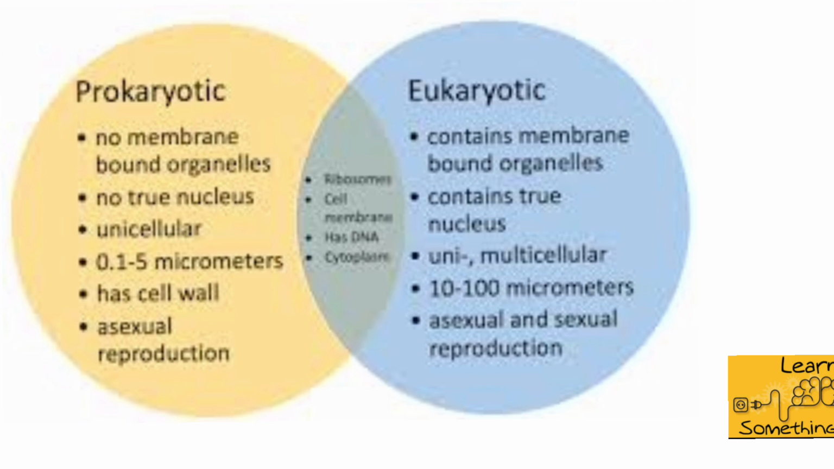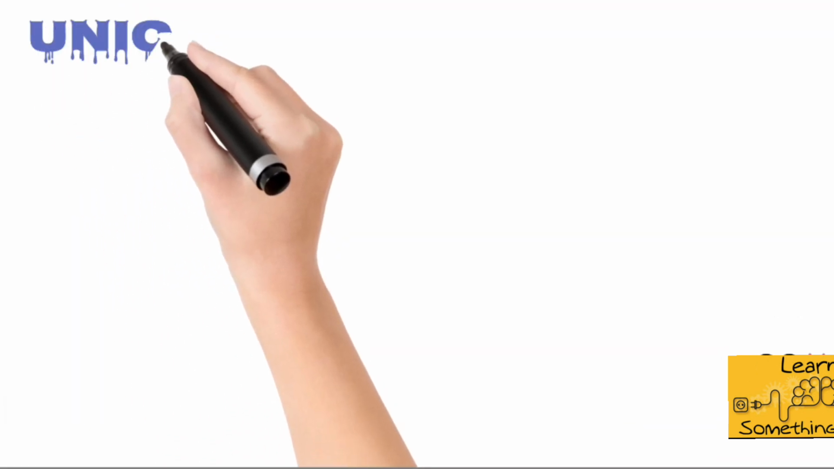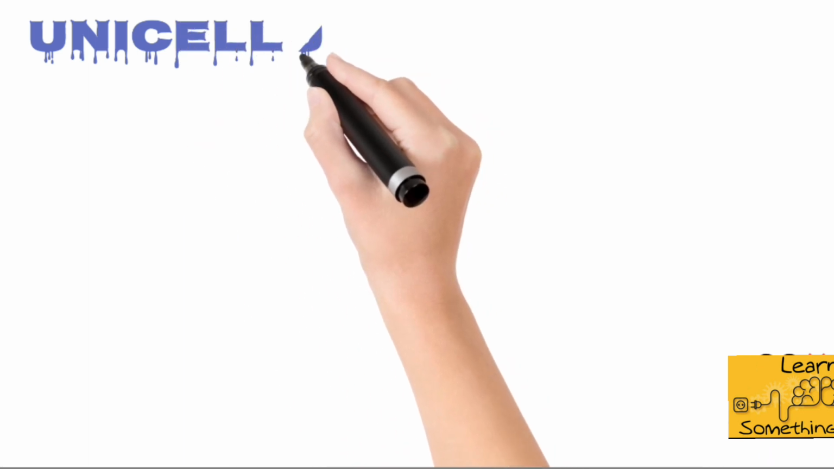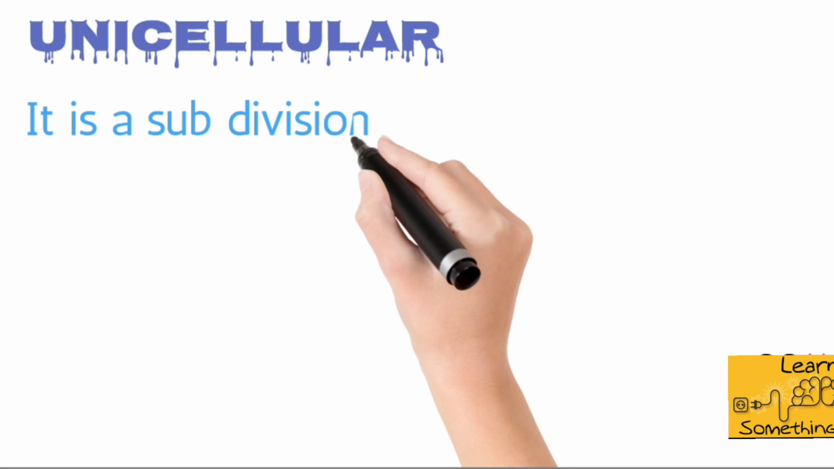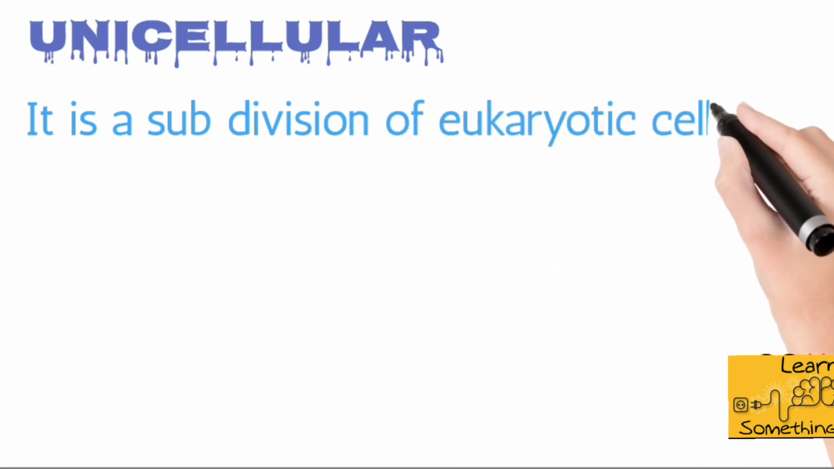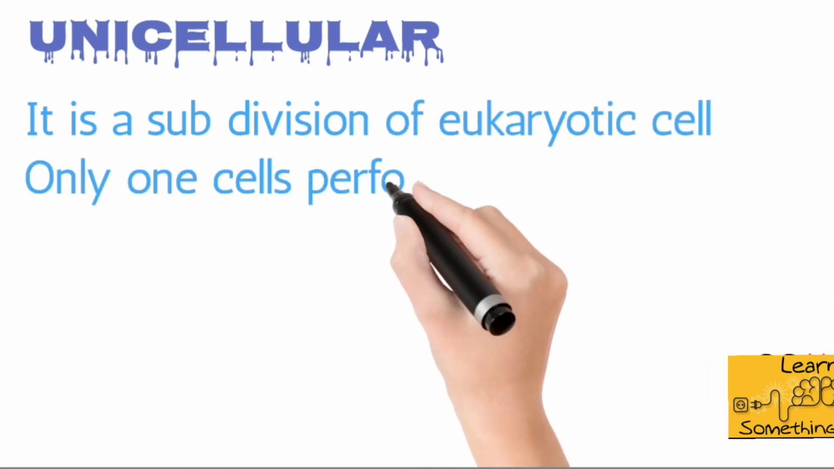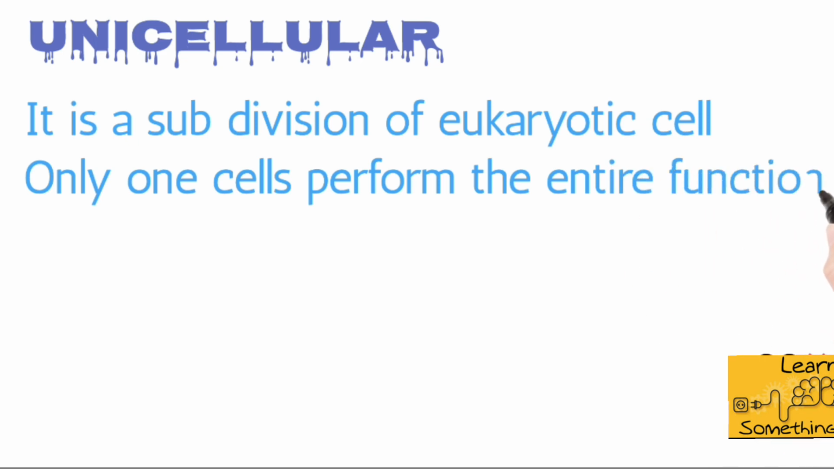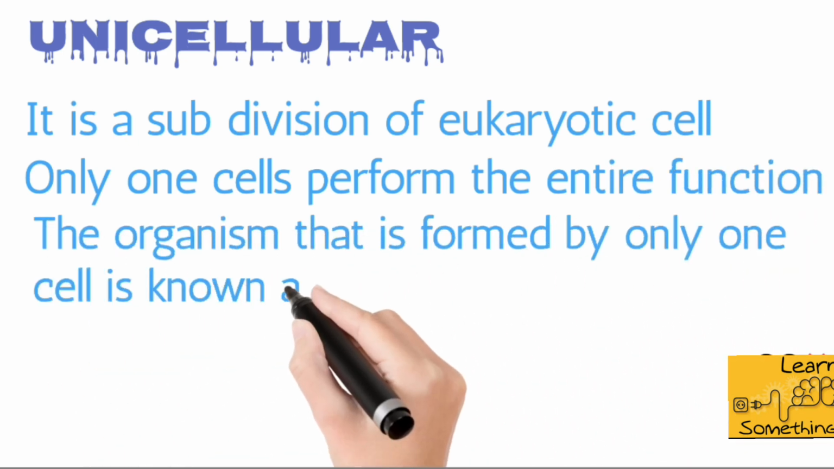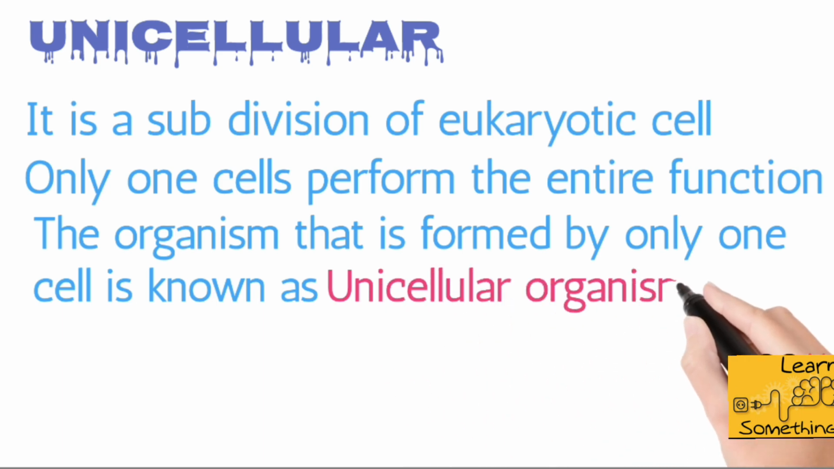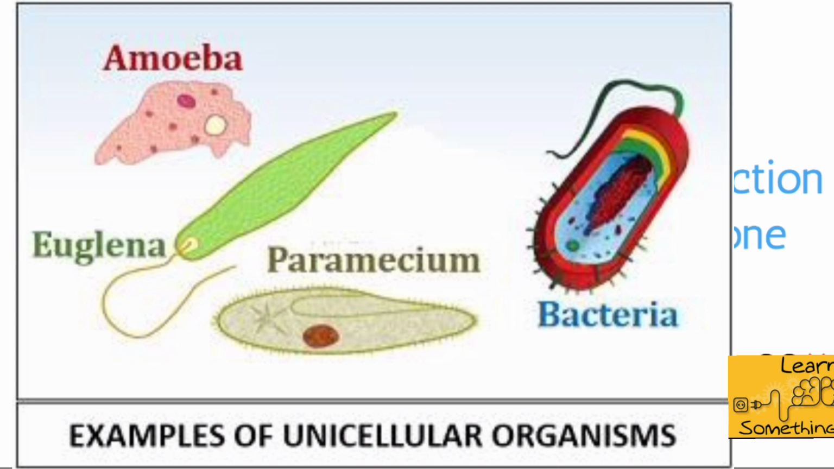So now let's try to understand the unicellular. The word uni from unicellular means one, and the word cellular means cell. So with this, we could say that unicellular is a single cell that performs the entire function, and the organism that is formed by only one cell is known as a unicellular organism. Some examples of unicellular organisms are visible to you all on your screen.